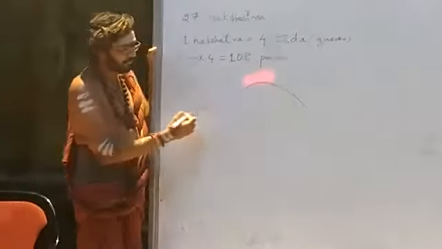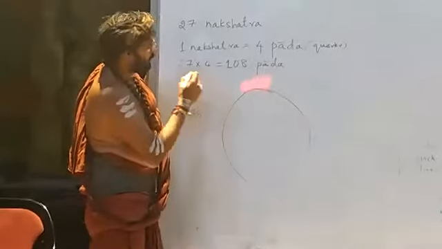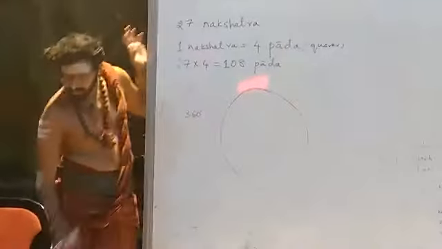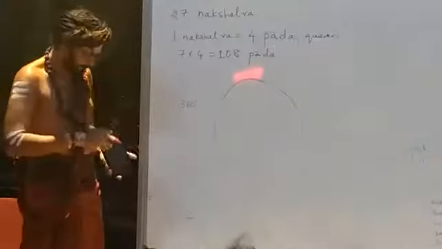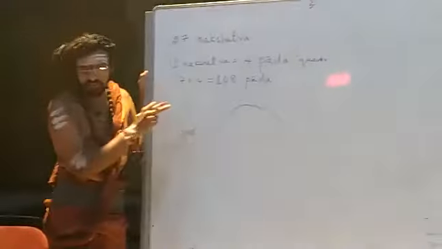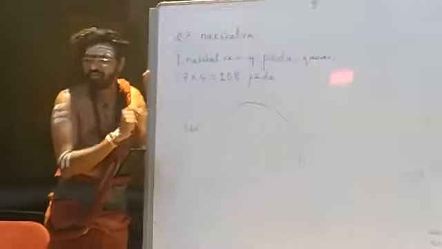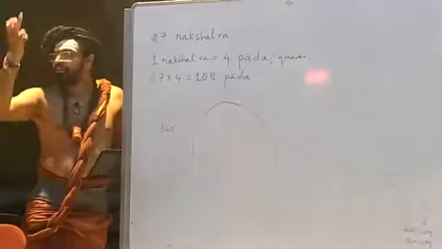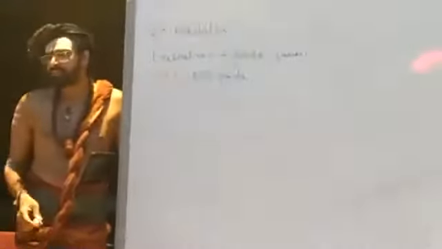So 360 degree. Now all these 27 nakshatras, where are they? In the sky. Where is the sky? All around, 360 degree it is there. You see the sky, is it only in a quarter of the sky? No. It is pervasive throughout the 360 degree, right?